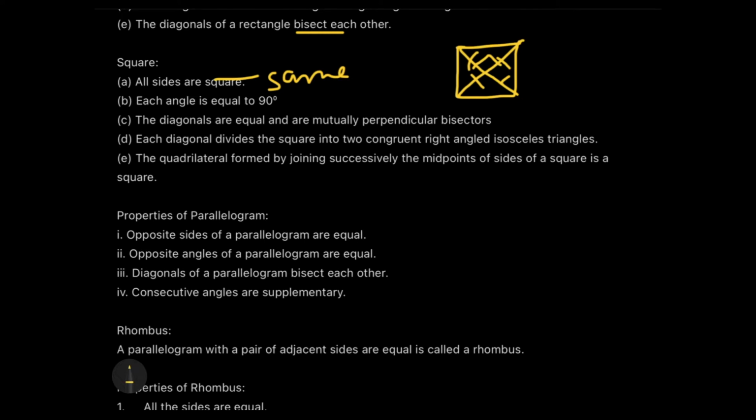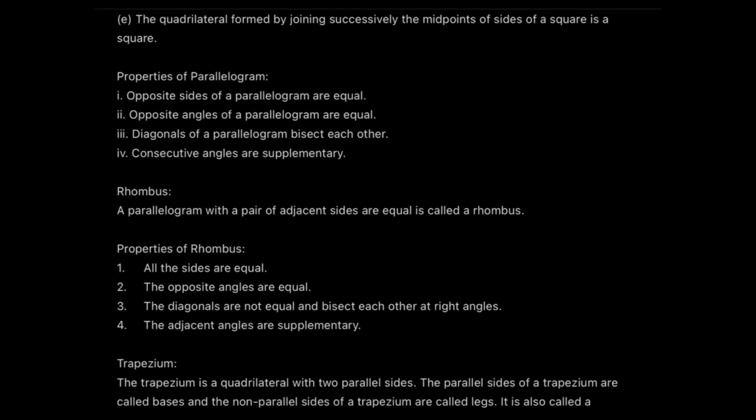And the quadrilateral formed by joining successive midpoints of the sides of a square is a square, meaning that if I take this square and I take the midpoint as this, and this, and I join these midpoints, then the figure which is formed inside is also a square. That's the property. Now let's come down to parallelograms, a very interesting one.